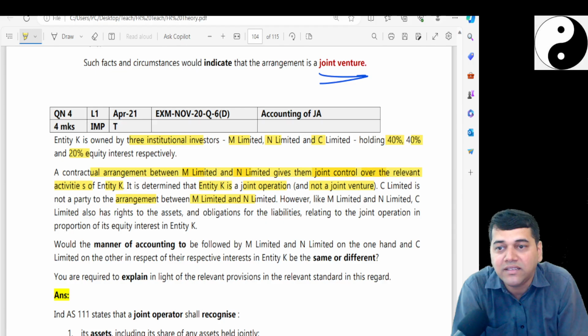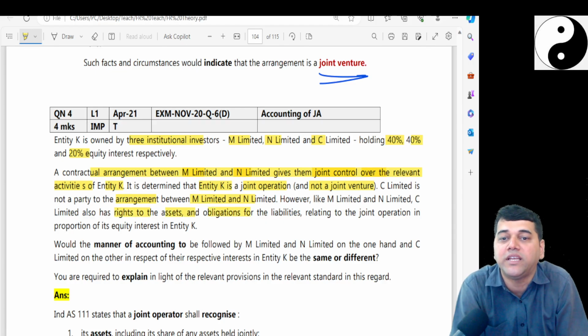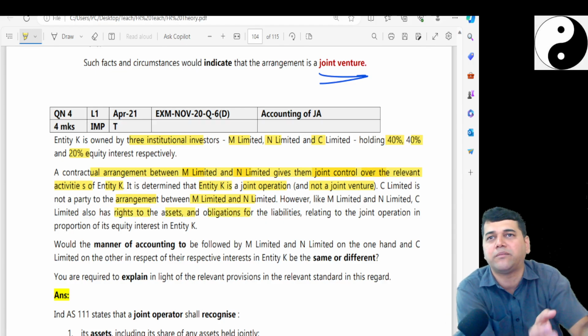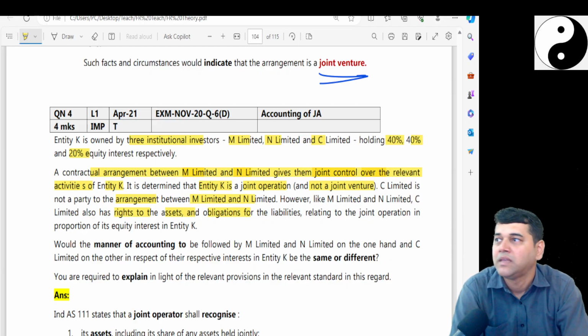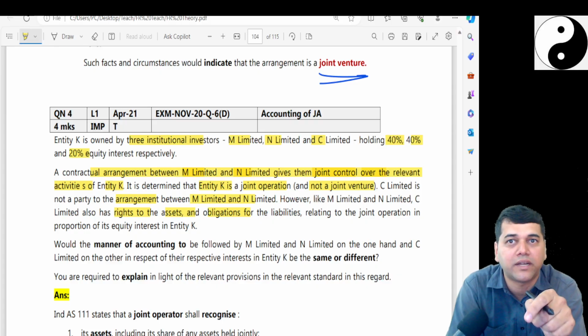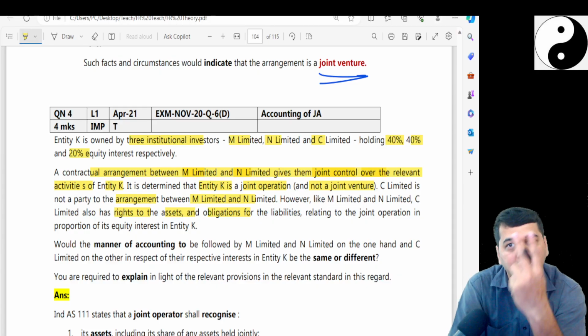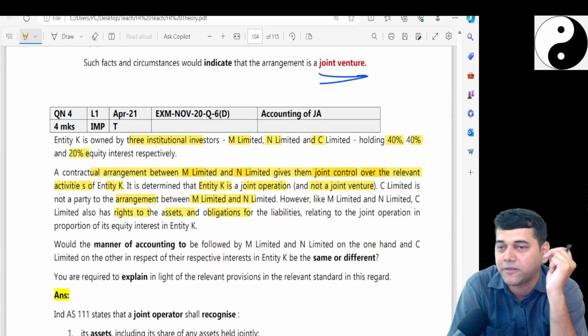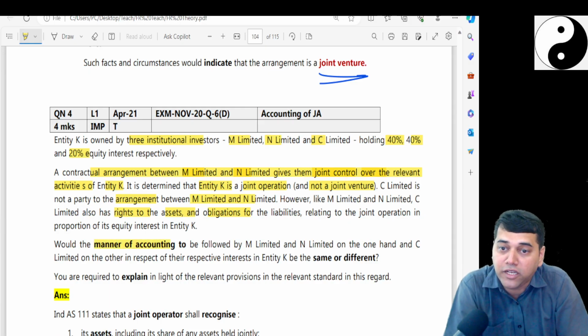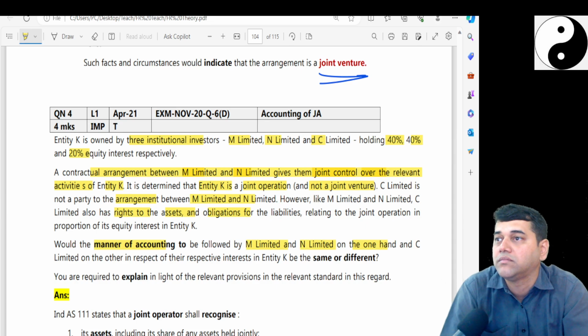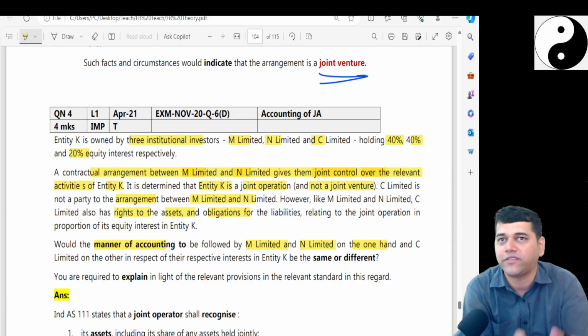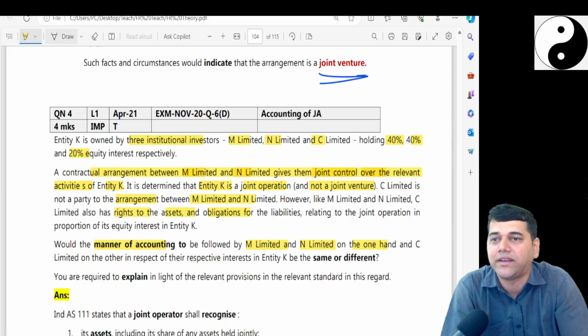Like M and N, C Limited also has a right to the assets and obligation to the liabilities. That means he also must have contributed some gas stove or something. But in a unanimous decision, he is not a party. It is not a unanimous decision between 3 parties, only between 2 parties. Now, what would be the manner of accounting to be followed by M and N on one hand? Tell me. Their assets, their liabilities, their share of assets, their share of liabilities, their share of income, line by line.